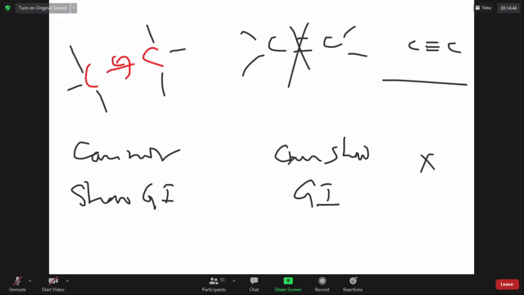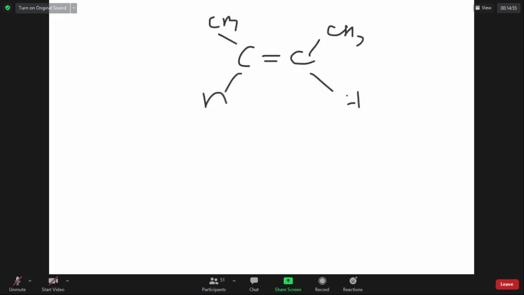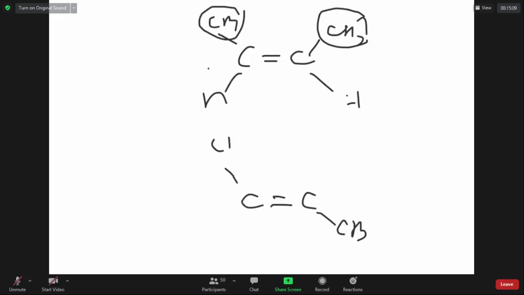Now, what do geometrical isomers mean? Look at this alkene, it is called 2-butene. In 2-butene, across the double bond, both methyl groups are on the same side. Cis. Now, I can write the methyl groups on the opposite side, making it trans.